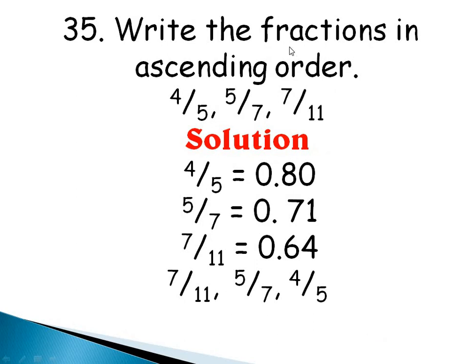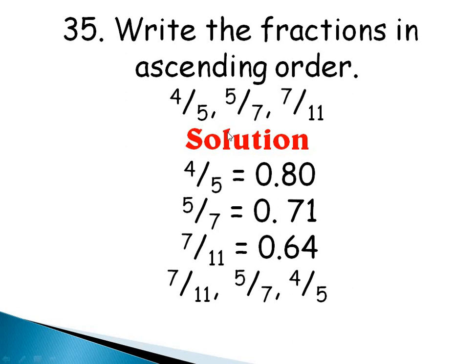Question 35 says write the fractions in ascending order. I have 4 over 5, 5 over 7, 7 over 11. So to make it easy for me to arrange, I'm going to convert all of them to decimal. When your numbers are in decimal, it's easy to know which is the smallest and which is the biggest. So use your long division method.